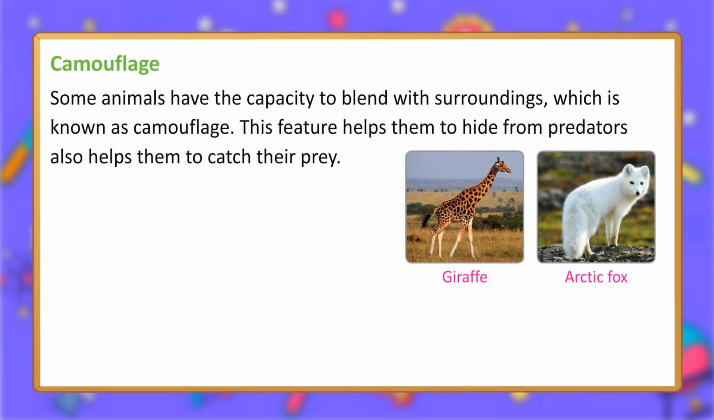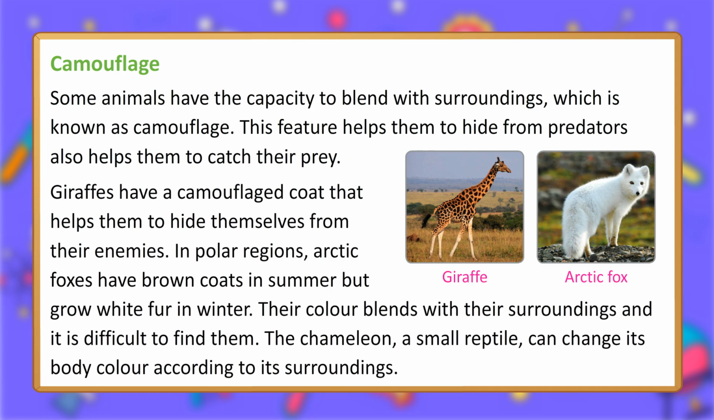Camouflage. Some animals have the capacity to blend with surroundings, which is known as camouflage. This feature helps them to hide from predators, and also helps them to catch their prey. Giraffes have a camouflaged coat that helps them to hide themselves from their enemies. In polar regions, Arctic foxes have brown coats in summer but grow white fur in winter. Their color blends with their surroundings and it is difficult to find them. The chameleon, a small reptile, can change its body color according to its surroundings.